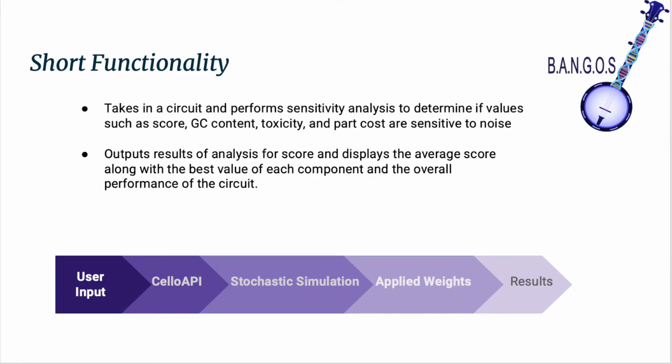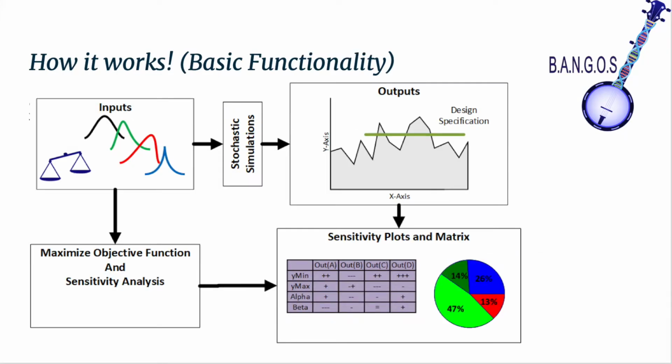The core functionality has a user prioritizing and assigning weights to variables for cost, manufacturing, and circuit toxicity, along with the design constraints and variables. This is done by applying the design tool from Cello, running through with Cello inputs to create a design, and iterating through the parameters with stochastic simulation. This applies the values to an objective function to provide a relative score that would be used against other values run through the same tool, and then plots these devices' performance and their sensitivity to key inputs for genetic circuit operations. This allows the user to decide what next steps to take in the design process.